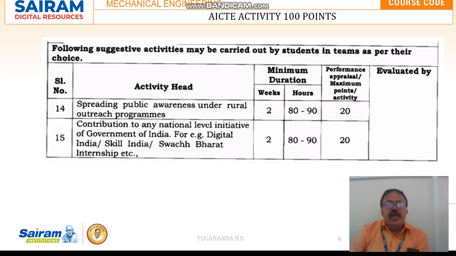So AICTE has listed 15 themes. So the student has to choose the activities in such a way that the activity will be based on these themes listed, or the activity which is based on the SDG goals, 17 SDG goals, which is framed by United Nations.